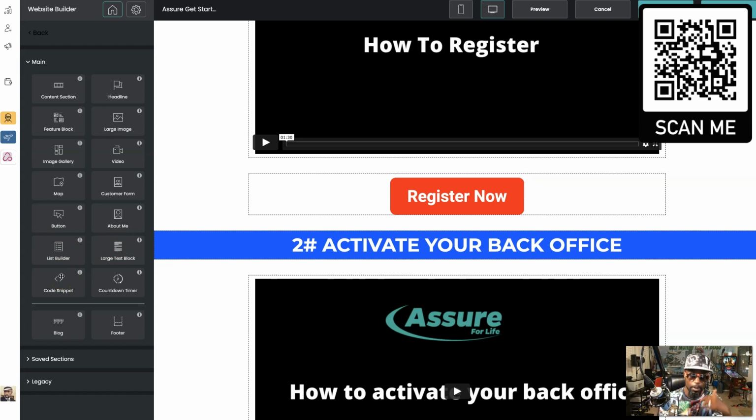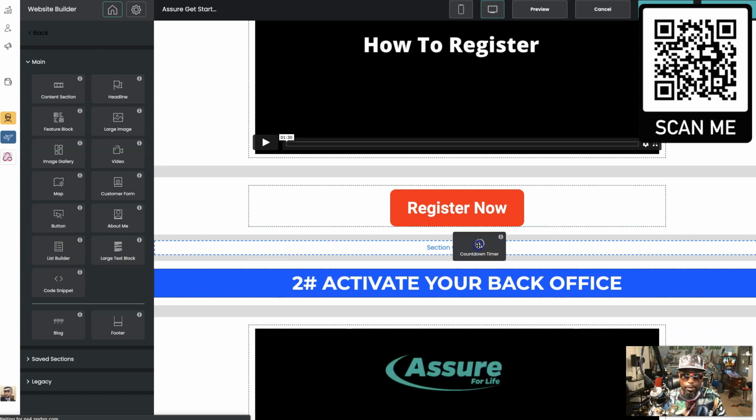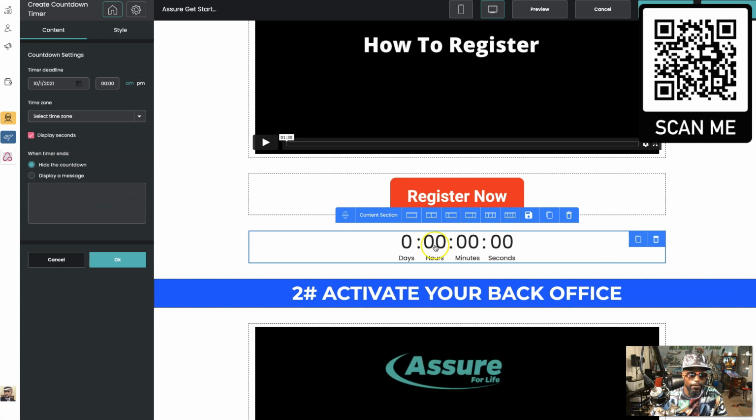If you know code, then you can actually put code on the page and make it do things. So you might want to put a countdown timer, even though we have our own, so you don't really have to do it. You can come over here and put your own timer. See, it's fully configurable. You've got different styles, different ways. So as you can see, there's a whole lot that you can do with the system.